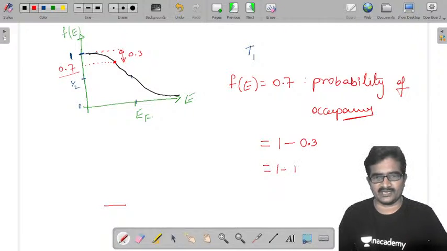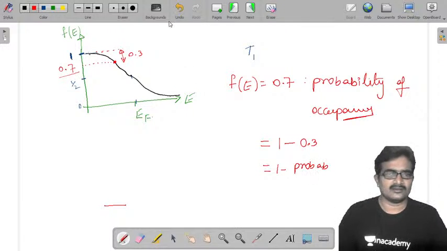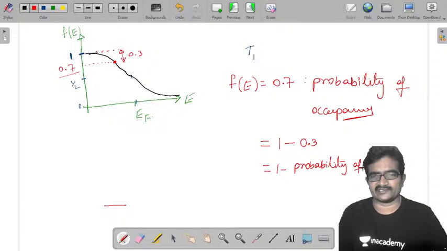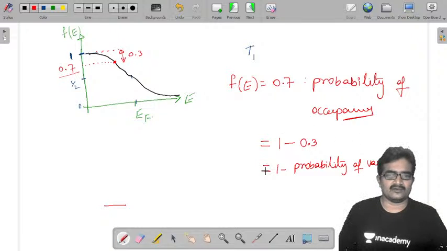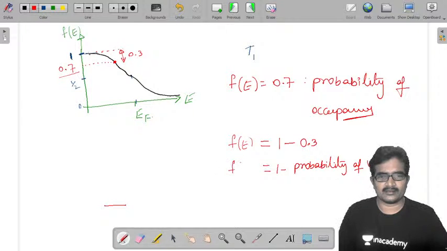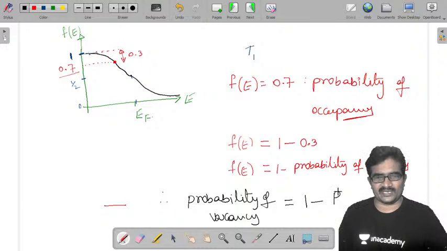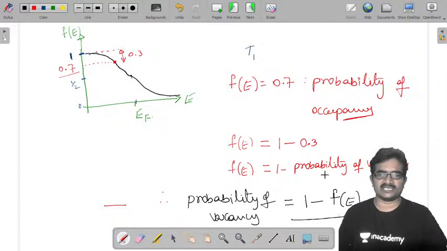So 1 minus probability of vacancy is nothing but your f of E. Therefore finally we can conclude that probability of vacancy equals 1 minus probability of occupancy, 1 minus f of E. f of E is nothing but probability of occupancy.